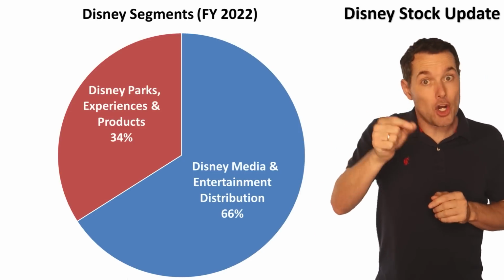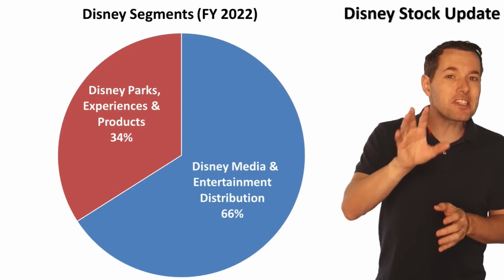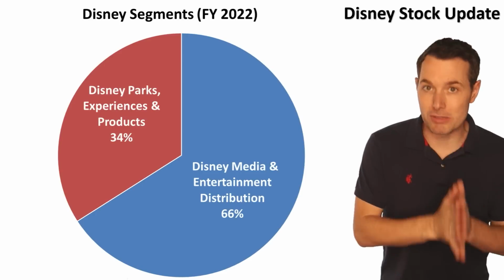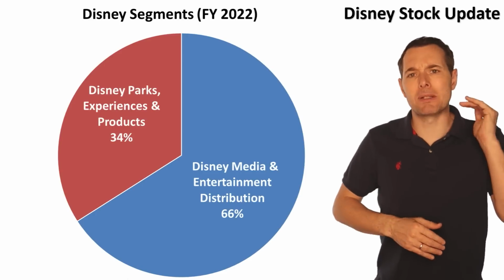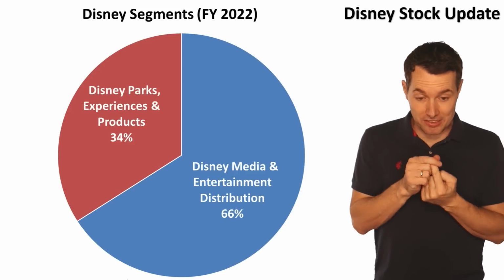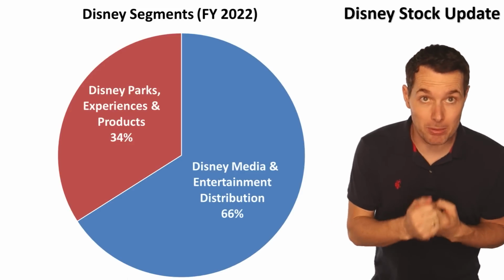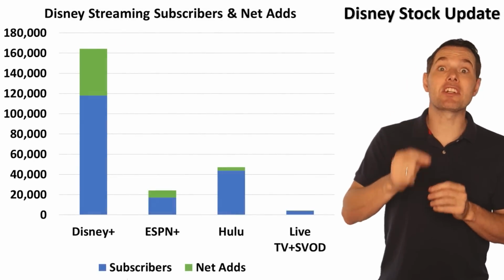Now, on top of that, within this segment, they have their direct-to-consumer business. This is the segment that's been exciting people the most recently and has the biggest potential going forward. On their direct-to-consumer business, they have things like Disney Plus, ESPN Plus, and Hulu. Okay, now let's look a little bit closer at their direct-to-consumer business.